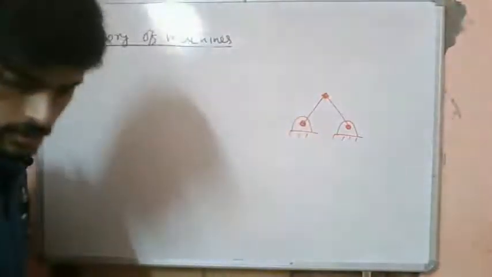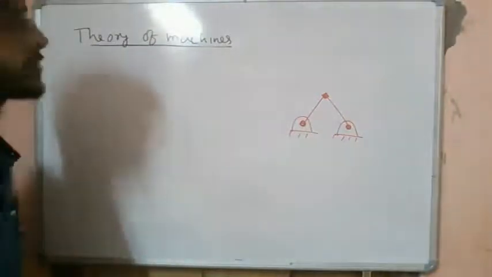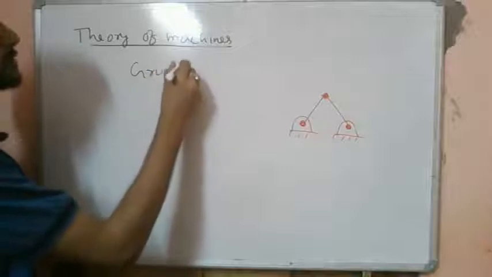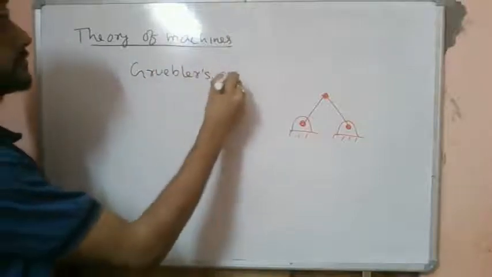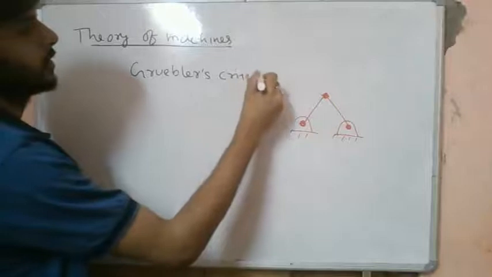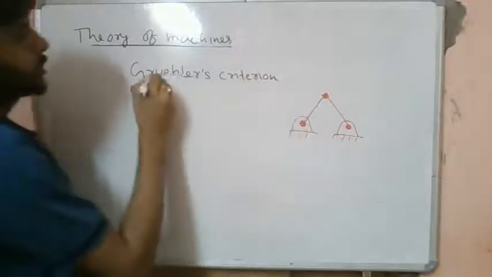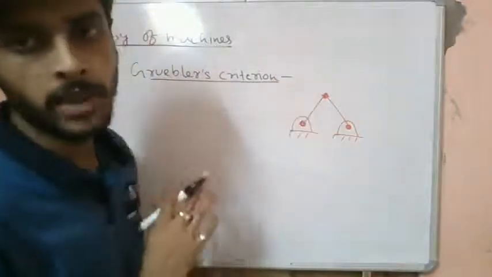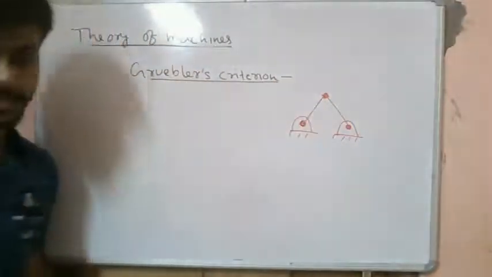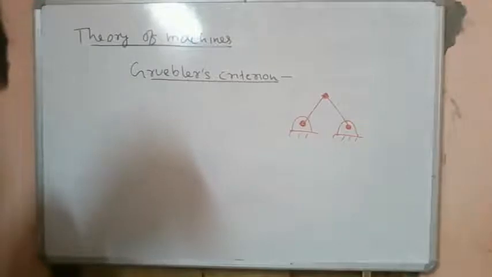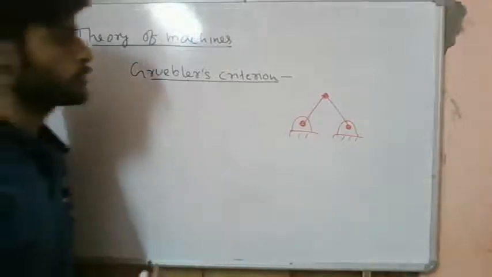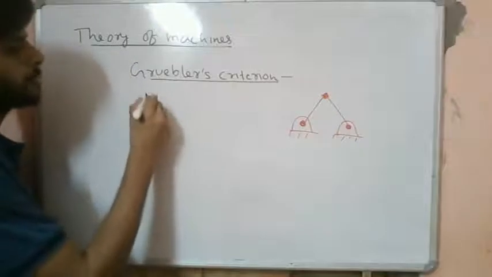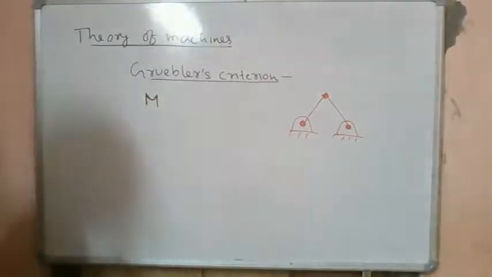So now let's study how to find out the mobility of a structure or mechanism. For that we have what we call Grubler's criterion. Let's say we will represent the mobility by capital M.